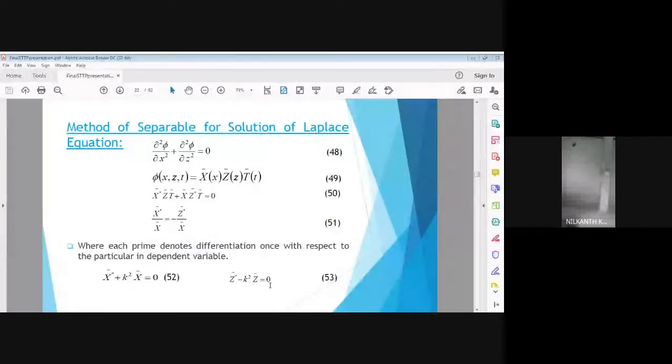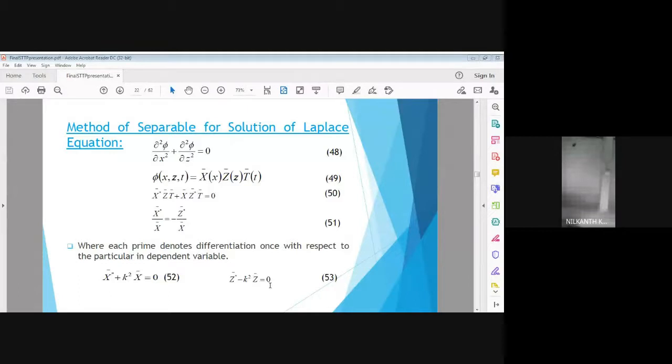Next we take the double differentiation of z, and the t value is a period which is either cos of t or sin of t. Then x double prime can be written like this and z double prime can be written like this.